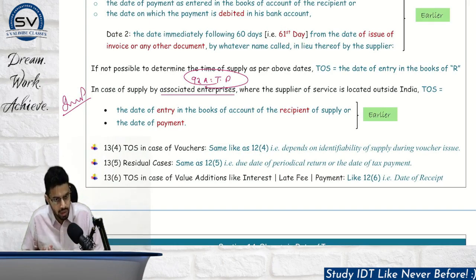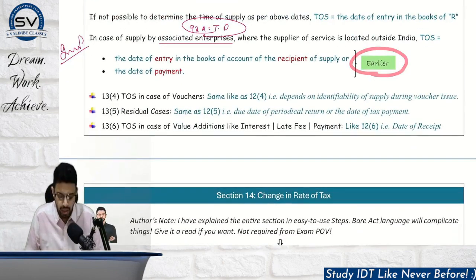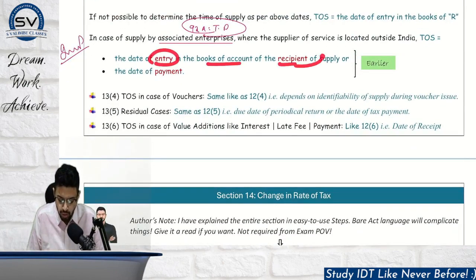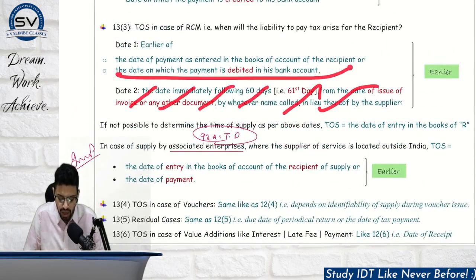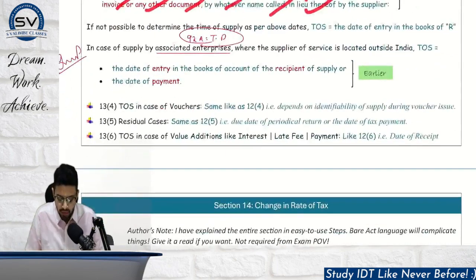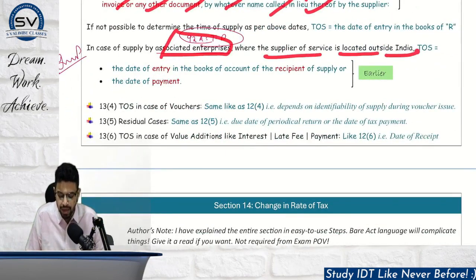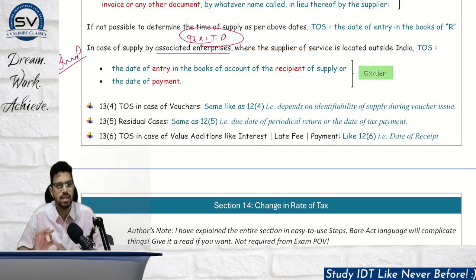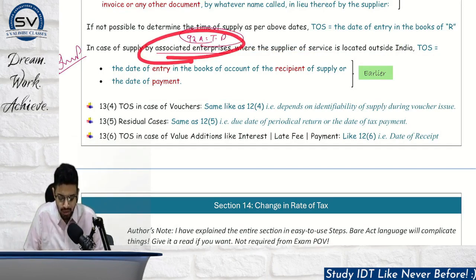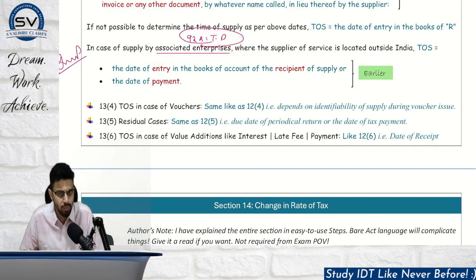In associated enterprises also RCM is going to apply, but now here we will compare the earlier of date of entry in the books of accounts of recipient and the actual date of payment. Basically, we are excluding this 60 days benefit and comparing only these 2. Okay, so whenever you see associated enterprises and supplier is located outside India, the time of supply will be earlier of 2 days. Plain, simple, nothing more to be analyzed, right? Supplier is outside India, please mark this point. Recipient is in India, because if both are in India, then obviously transfer pricing and the terms with respect to associated enterprise won't be applicable.